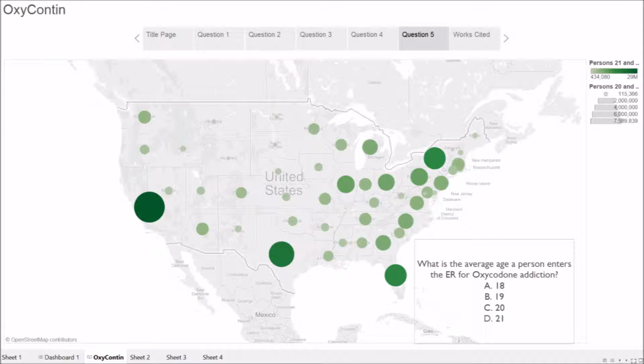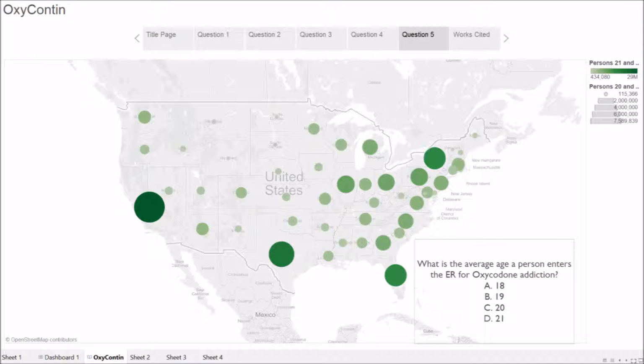And now we turn specifically to my favorite visualization, and this visualization allows us to compare anyone up to age 19 and then anyone over that age all the way to death, of course. And the question here is asking, what is the average age a person enters the emergency room for OxyContin addiction? And remember, since OxyContin is a derivative of the opium plant, it is going to have similar characteristics that any other opium-based plant or drug would have. Specifically, cocaine is actually the prime